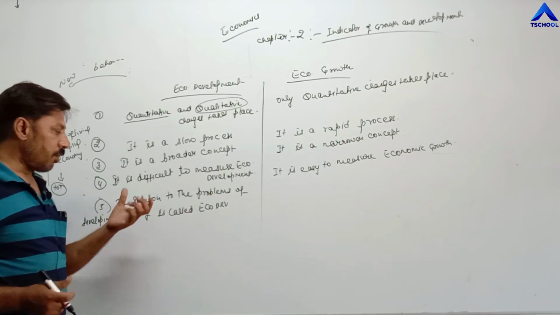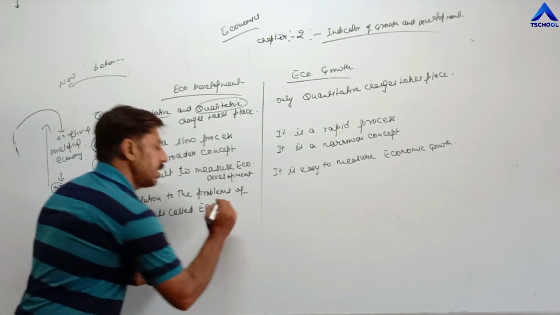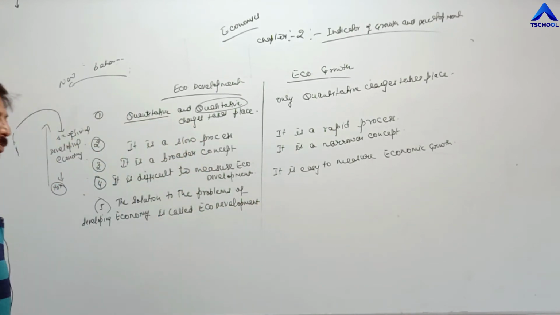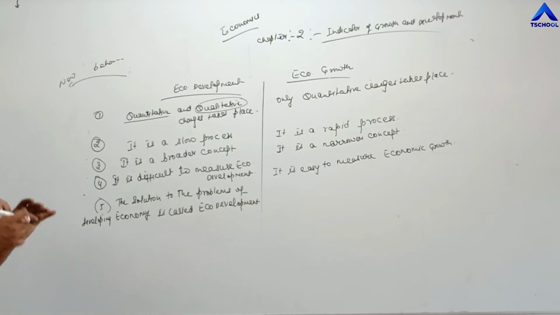Solution means the process of solving the problems of any developing economy is called economic development. And the major problems of any developing economy are poverty, unemployment, low education, and low standard of living.